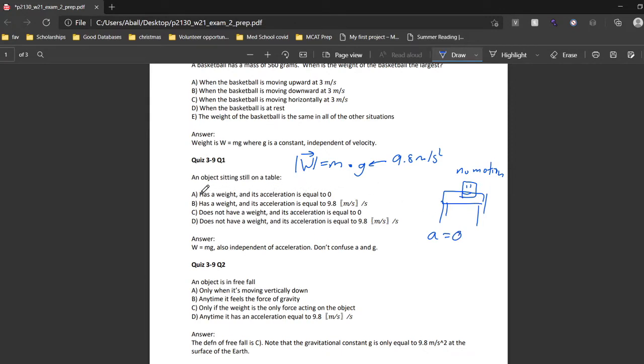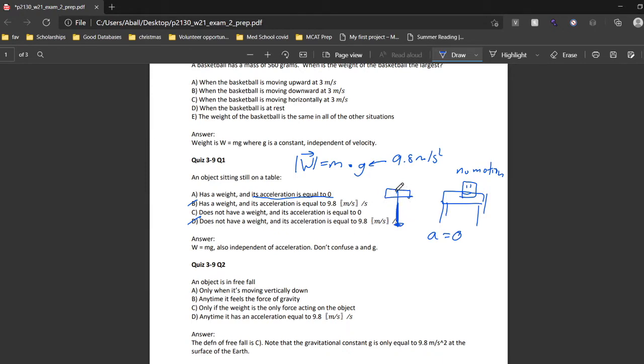So option A says the object has a weight and its acceleration is equal to 0. Well, we just went through and said that acceleration is equal to 0. So the options that say it's not equal to 0 are false already. So B and D are out, because what these are saying is that even though it's sitting still on the table, it's breaking through that table, because it was able to overcome the force that was pushing it up against it.